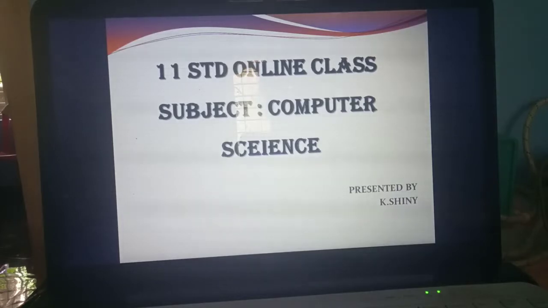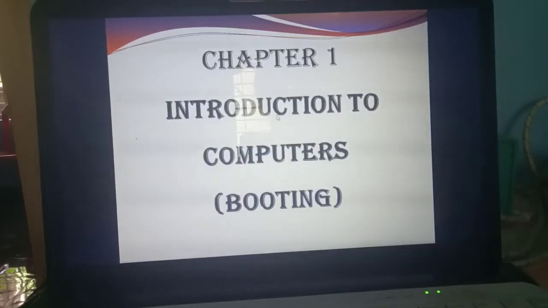Today we are going to mark the question answers of chapter 1. So please take your textbooks in your hand. Sit in front of the system or take your mobile phone in your hand. Please listen carefully. Okay, which chapter are we studying? Chapter 1. What's chapter 1? Introduction to computers, isn't it?